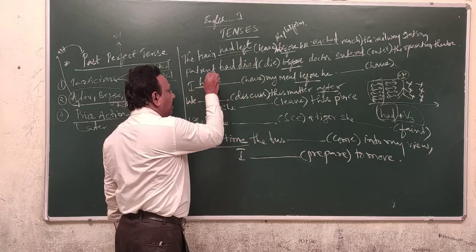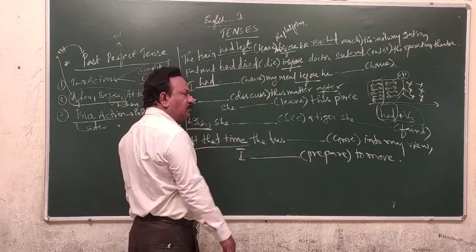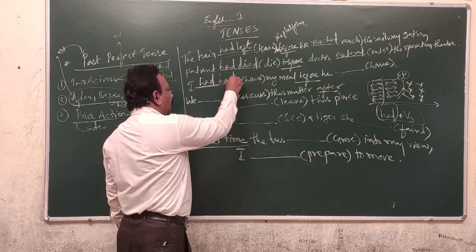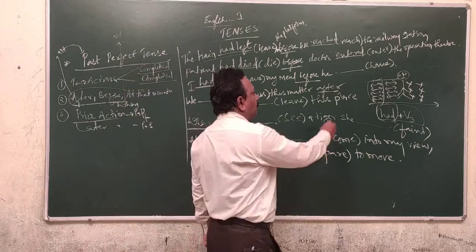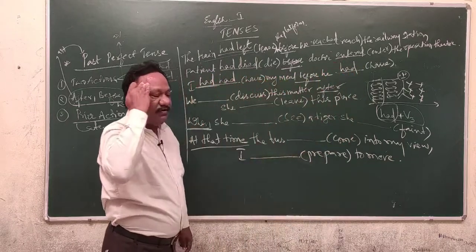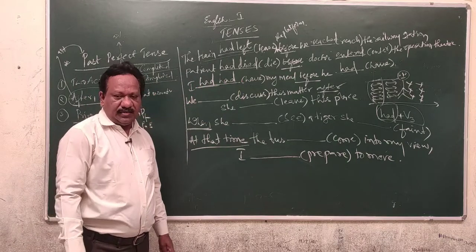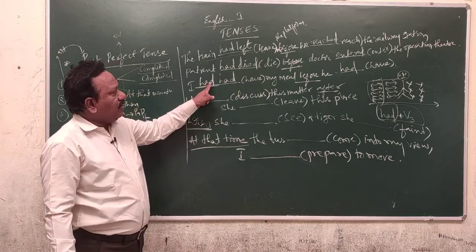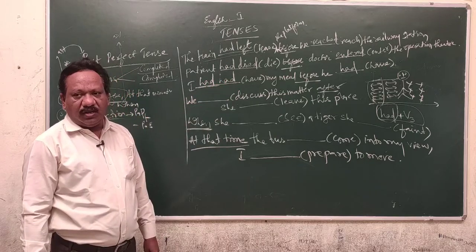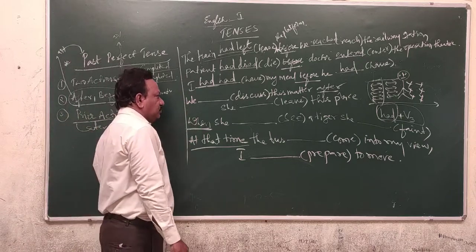So prior action must be referred in the past perfect. Had is the helping verb. What is the main verb? Have. What is the third form of have? Have, had, had. So, I had my meal before he had. Past simple. Here you should not be confused. One had is the helping verb, another had is the main verb. I had my meal before he had. That becomes past perfect usage.